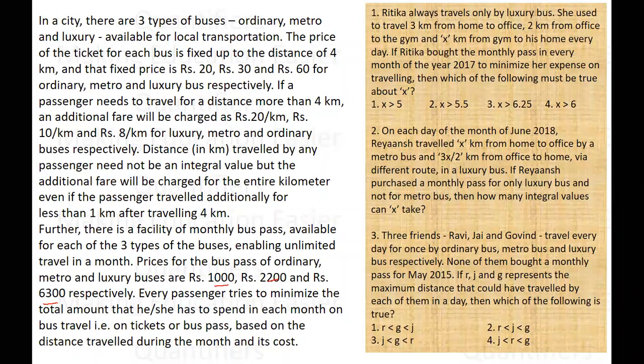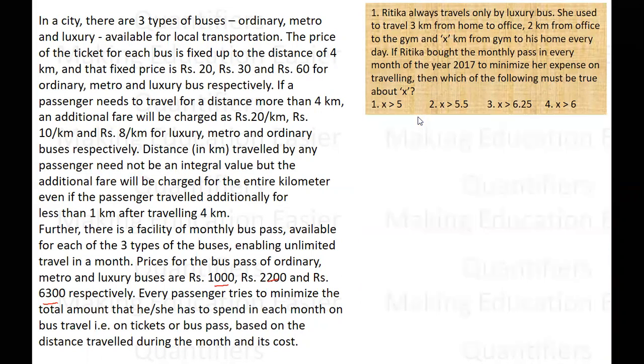She used to travel 3 kilometers from home to office, 2 kilometers from office to gym, and X kilometers from gym to her home every day. Obviously, 3 plus 2, 5 is the distance traveled by her from home to office and office to gym. And if it says X kilometers from gym to home, that means it should be a different value. She's taking some different route. Now, if Ritika bought the monthly pass in every month of the year 2017 to minimize her expense in traveling, which of the following must be true about X?